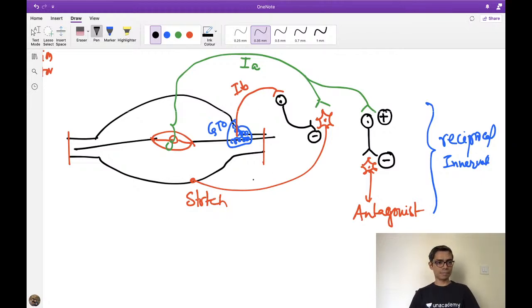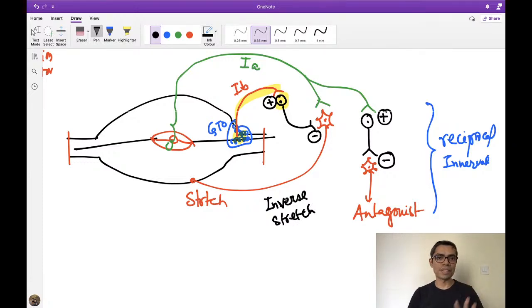Which pathway is this? From the Golgi tendon organ, the 1B fiber stimulates the inhibitory interneuron, and that inhibits the alpha motor neuron. So there will be relaxation. Exactly. So this is nothing but my inverse stretch reflex. Very good. Now you got the gist of this reflex pathway.